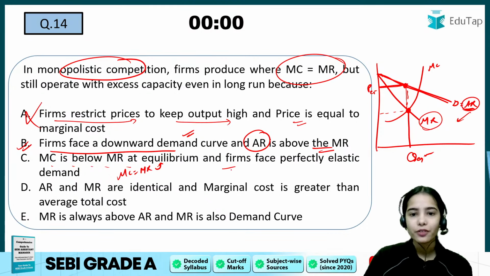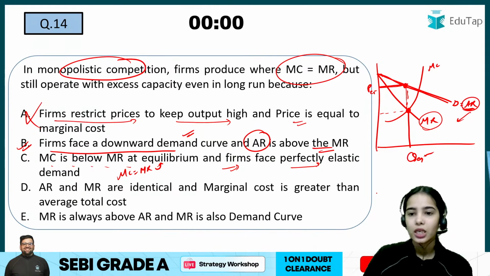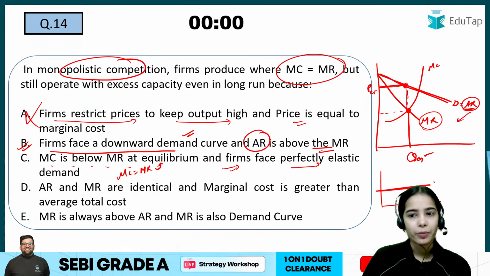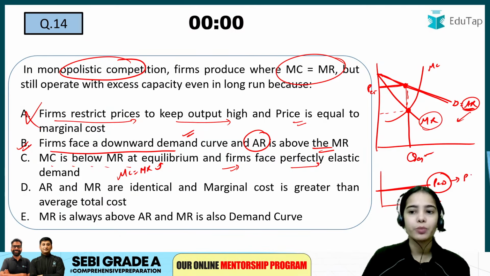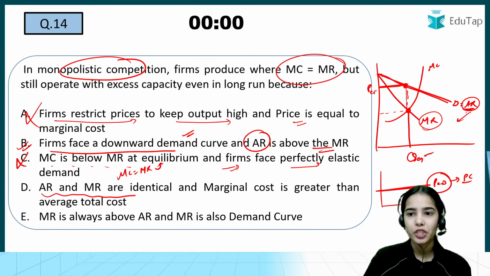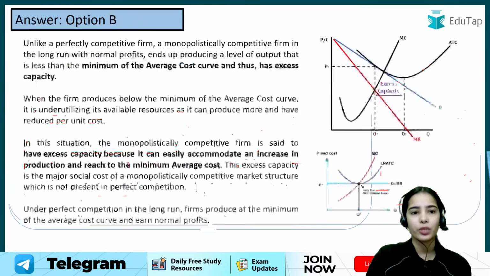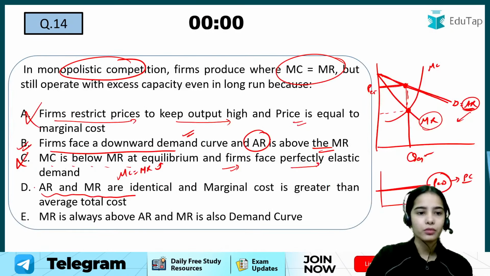And the firms face perfectly elastic demand. In monopolistic competition, is there a perfectly elastic demand? No, perfectly elastic demand is only in perfect competition. So this is wrong. Average revenue and marginal revenue are identical? They are not identical. Average revenue is more than the marginal revenue in monopolistic competition. So this is also wrong.